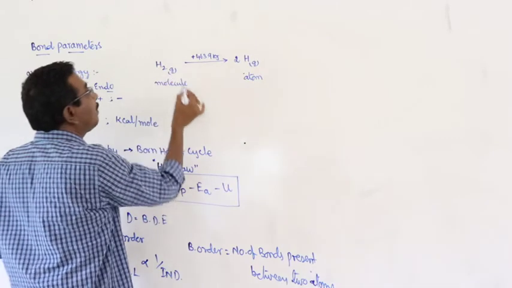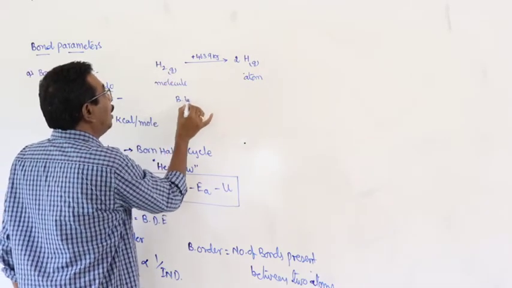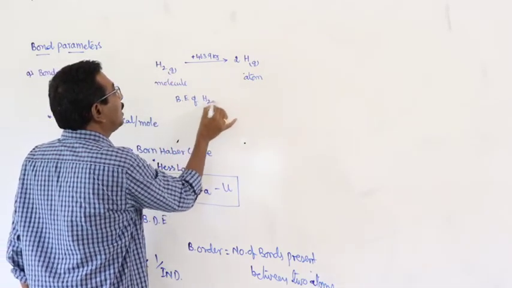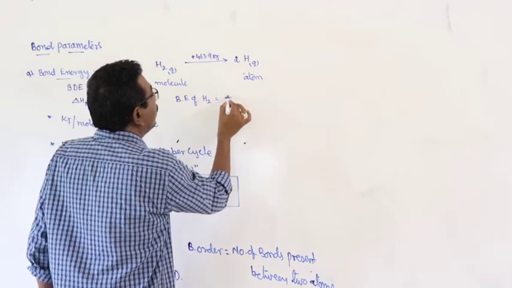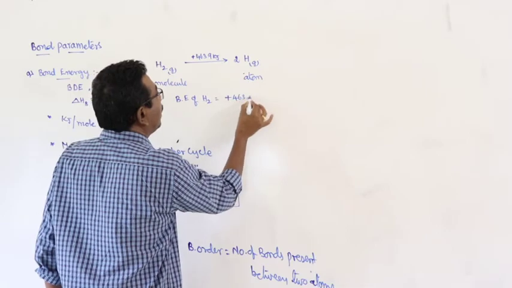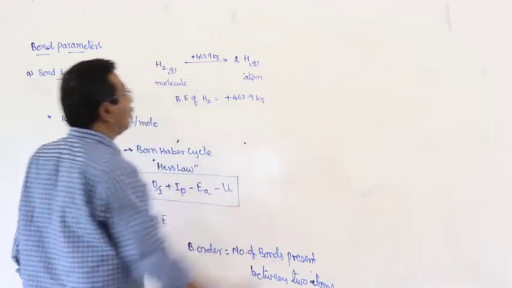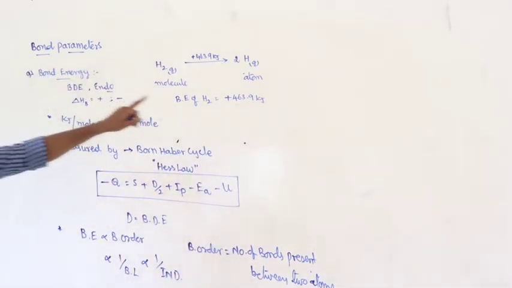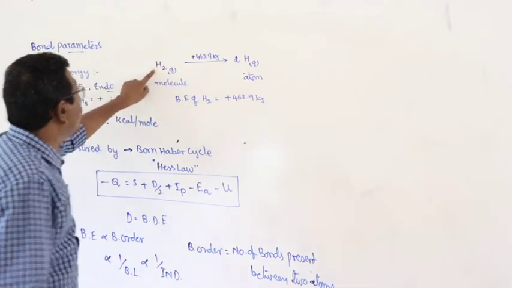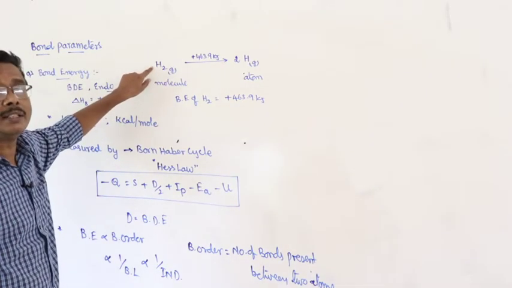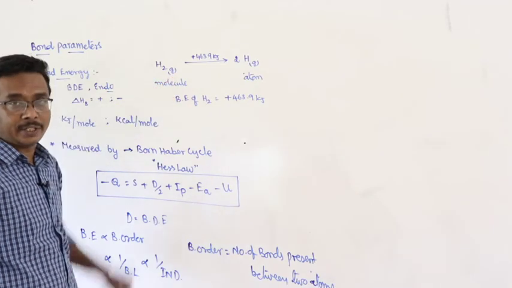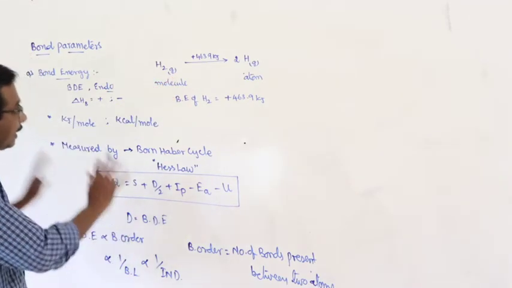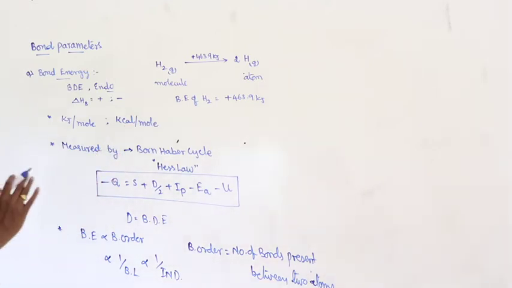Therefore, the bond energy of hydrogen is equal to delta H, that is plus 463.9 kilojoules per mole. That is the energy required for the breaking of 1 mole of covalent bonds in hydrogen molecules existing in the gas state. This is the introduction to the topic bond energy.